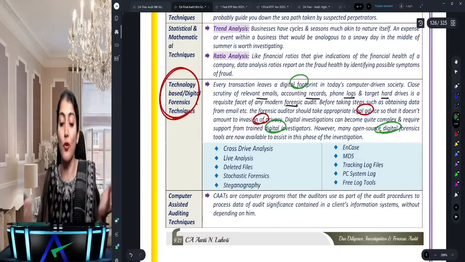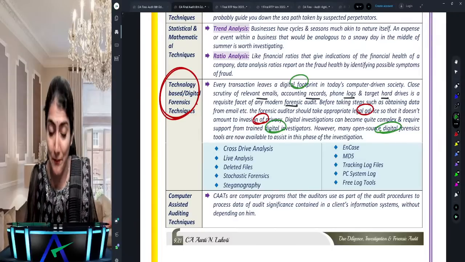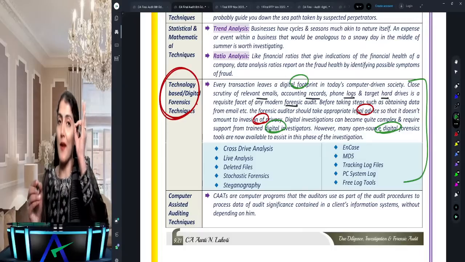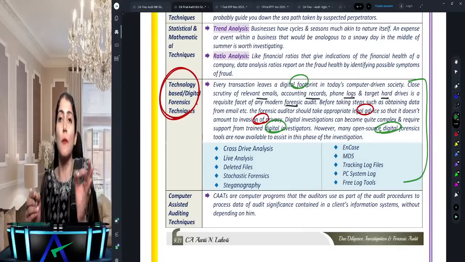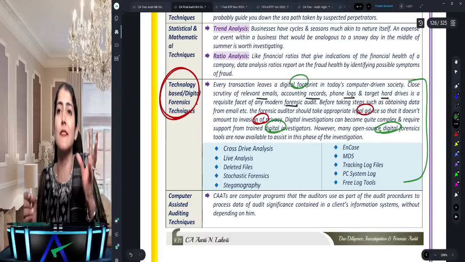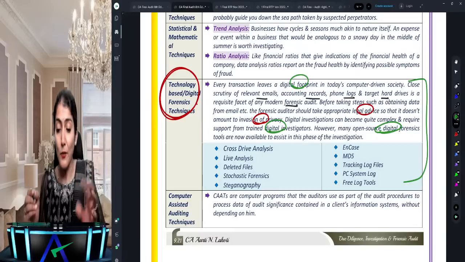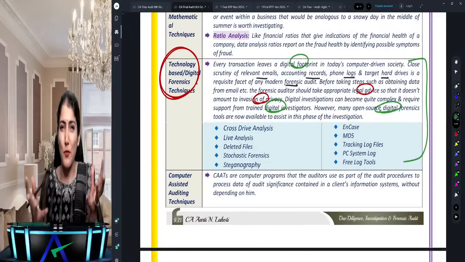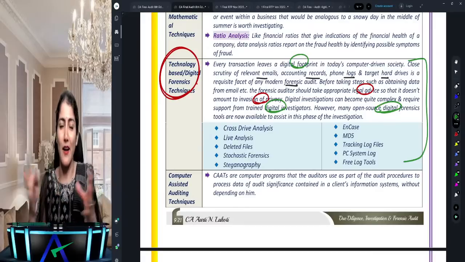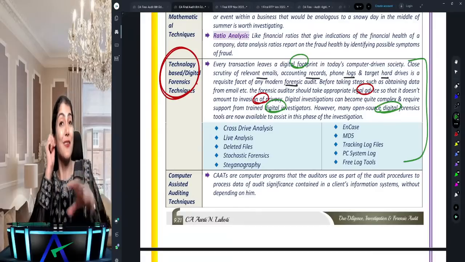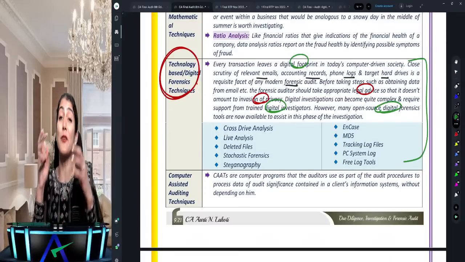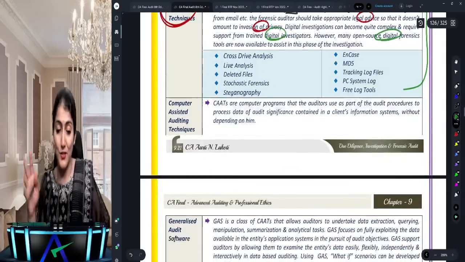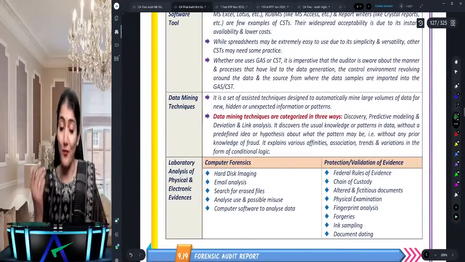And nowadays there are a lot of open digital tools which are available. These are the only points you need to write in your exam if a question comes regarding technology based digital forensic techniques. Every transaction leaves a digital footprint. Then close scrutiny of email, phone log, hard disk and all of that. Legal advice, as it could amount to invasion of privacy. Then you can take the assistance of trained digital investigators, and there are a lot of open source digital forensic tools which are available.